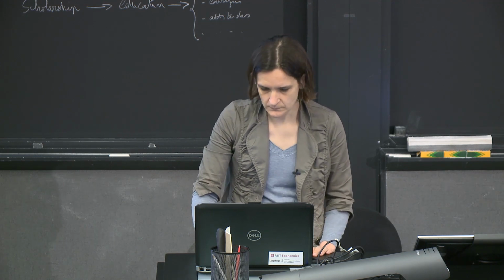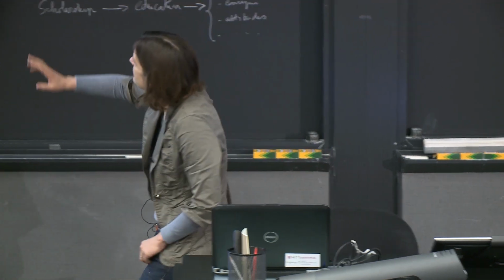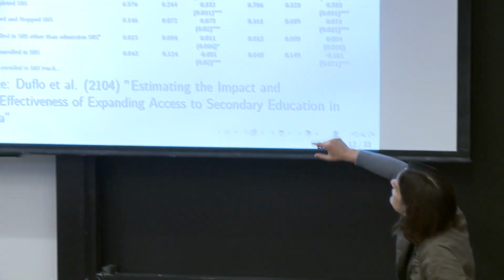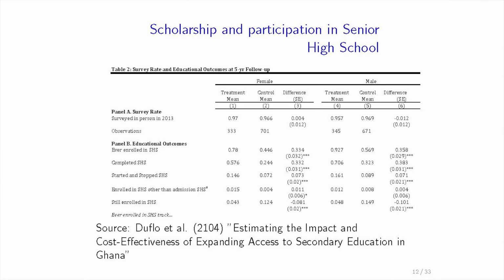So what we have here, and that's going to be the structure of the table for a lot of today, is that we are looking at boys and girls separately, and we are looking at their outcomes. This is the sample average in the treatment group, in the control group, and the difference with the standard error.